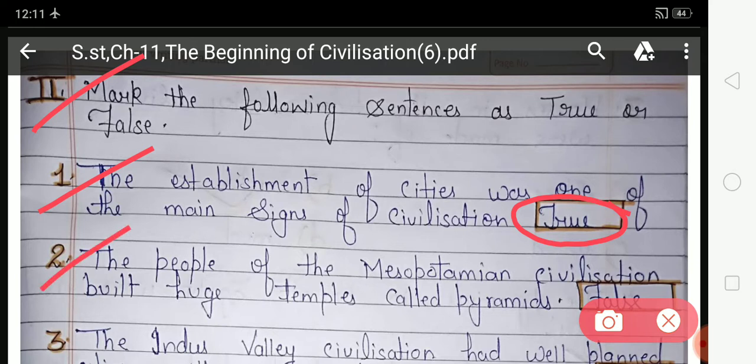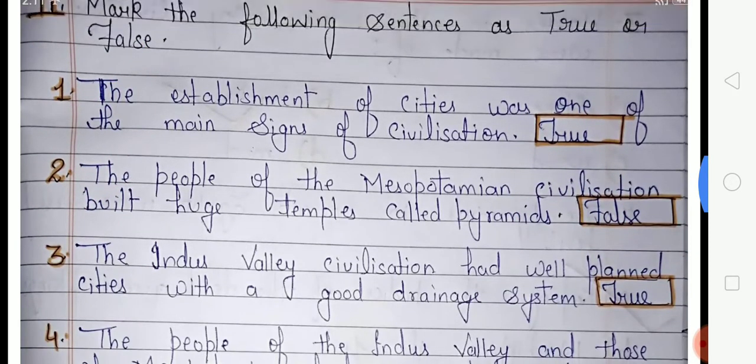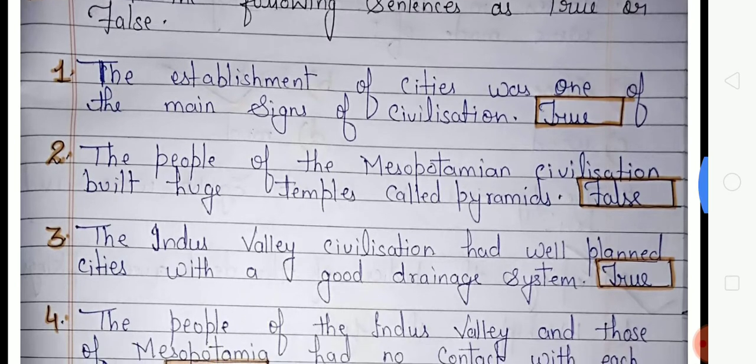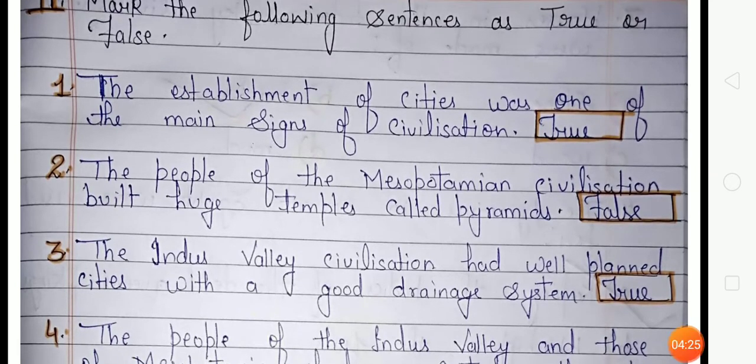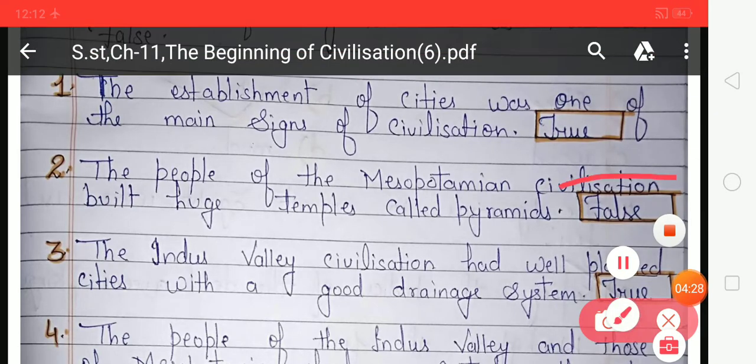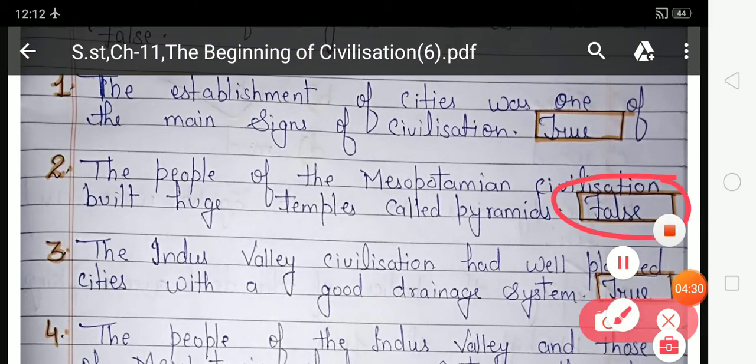Now look at the next. The people of the Mesopotamian civilization built a huge temple called a pyramid. So students, the people of Mesopotamia built a huge temple, and we call it a pyramid. Is this sentence right or wrong? This sentence is wrong, so you have to fill false in this given box, and here false is already written.